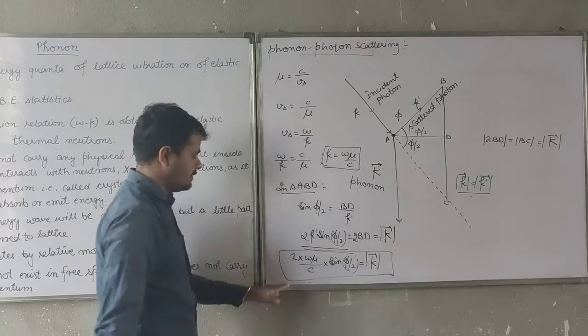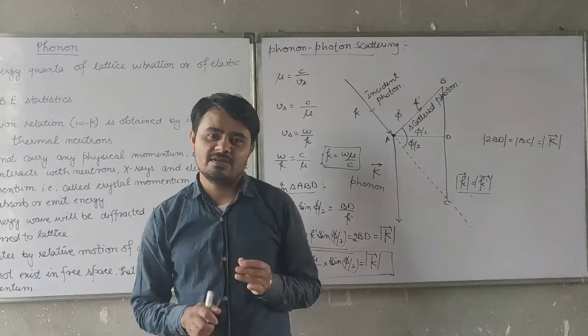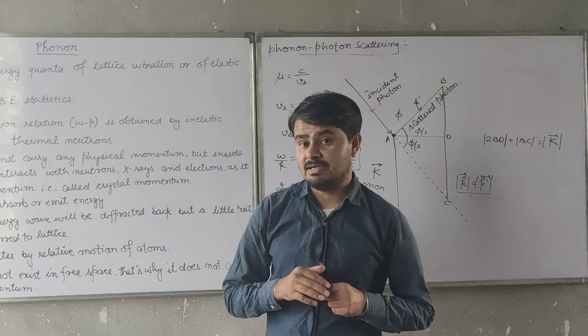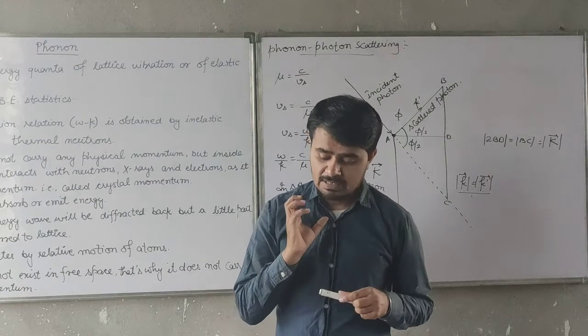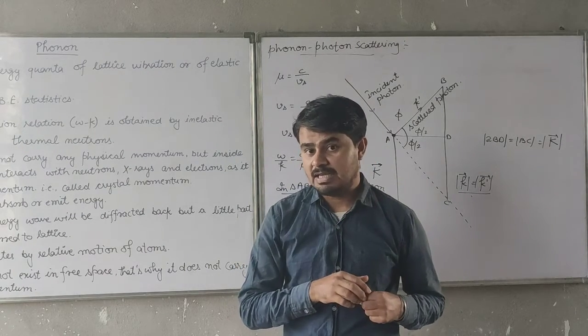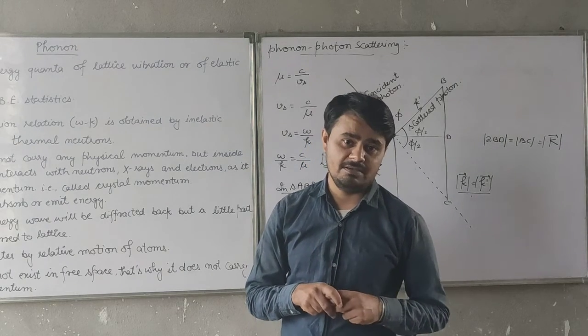That's a very important relationship. This is the end of the phonon concept. It is very important to understand lattice vibration, the quanta of energy, which deals with the elastic waves across the lattice or across the material. Thank you.